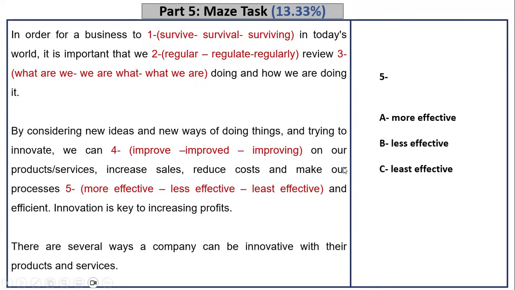Reduce costs and make our processes more effective or less effective or least effective and efficient. Efficient is something good, and so you need also another thing which is good. And of course, it makes sense that it will be more effective and efficient. Okay, so this is it. After you finish, I really recommend you go read it again.